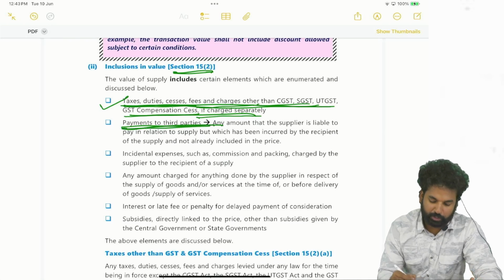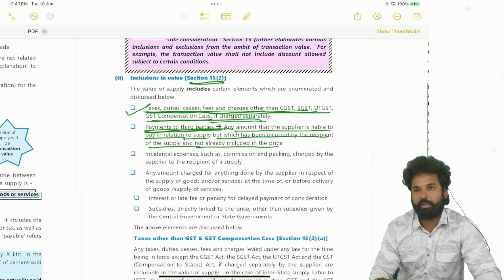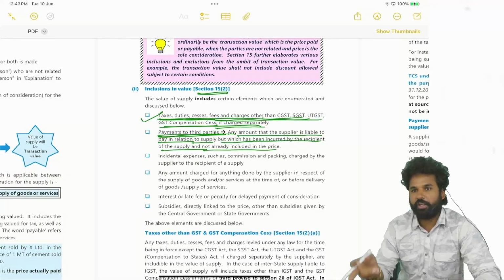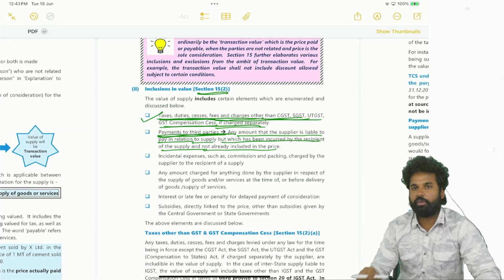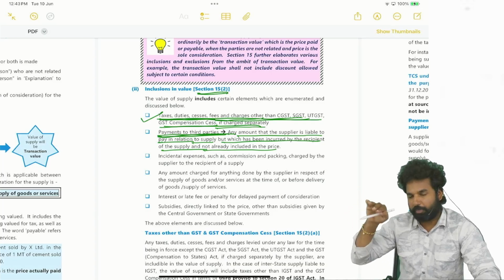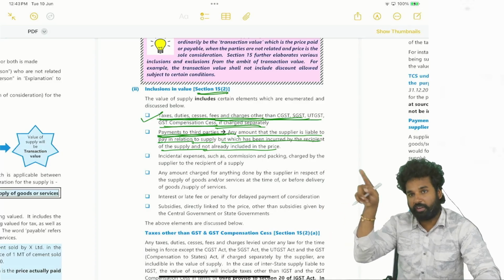Next, payment to third parties: any amount that the supplier is liable to pay in relation to supply but which has been incurred by the recipient of the supply and not already included in the price. So if the packing charge is already included in the price, then even if it is paid by the recipient, we will not include it again. Here the value is 1 lakh, and the packing charge of 10,000 is shown separately and is not included in the value.